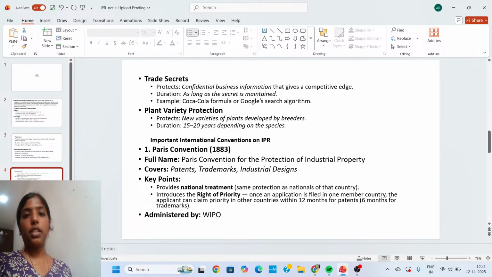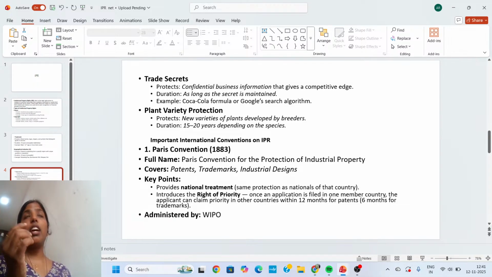Next intellectual property right is plant variety protection. It protects new varieties of plants developed by breeders. Duration is 15 to 20 years depending on the species. So this plant variety protection is another type of intellectual property right.